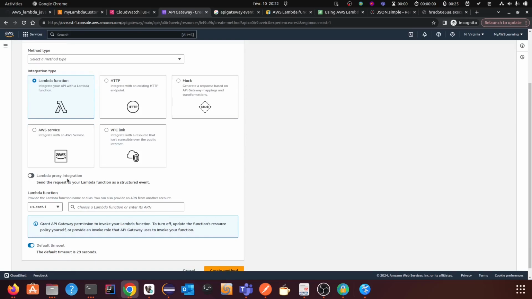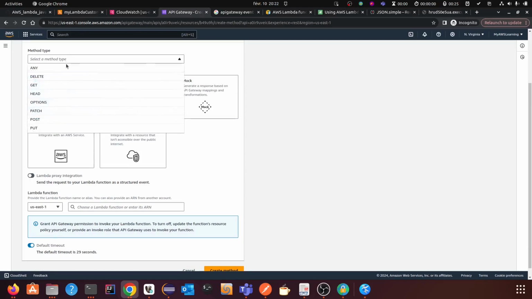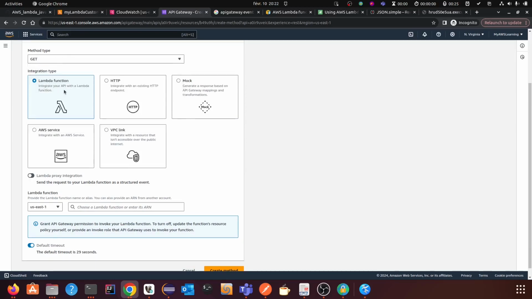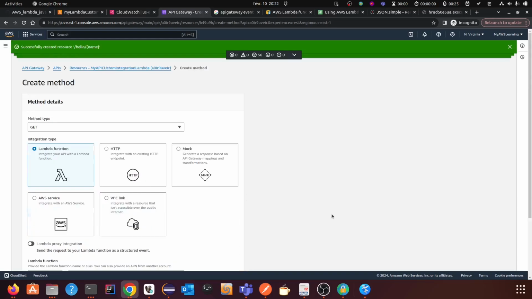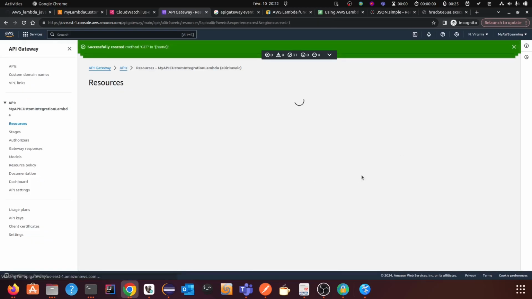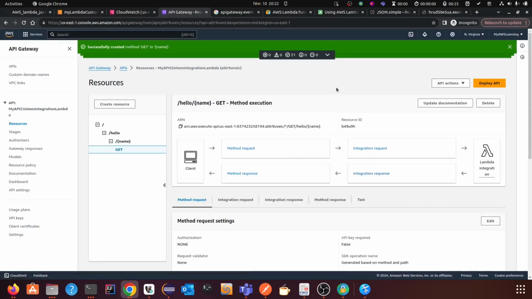We will select only the method name and the lambda integration, so this is a custom integration. I have created two lambda functions, so I will select this one, custom input, and the integration is created.